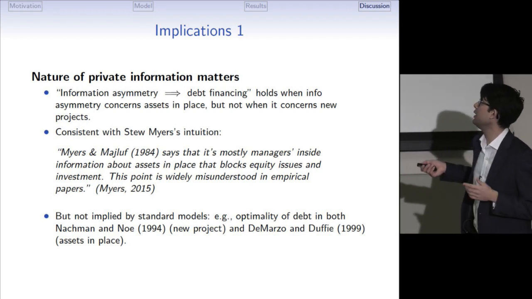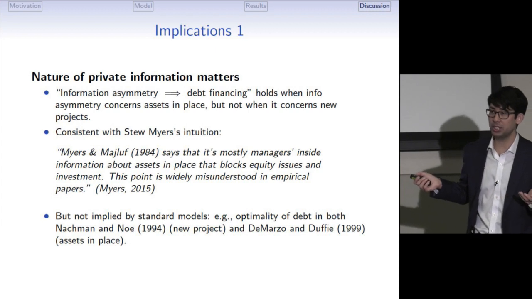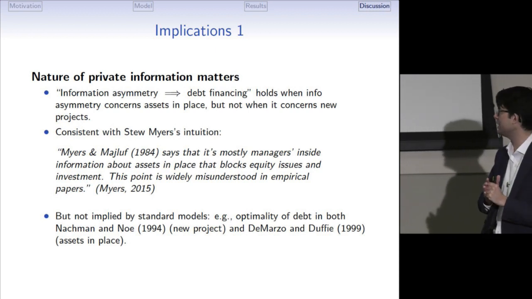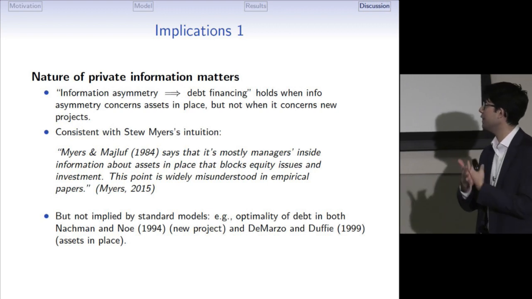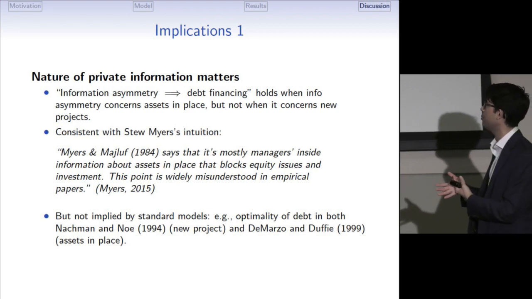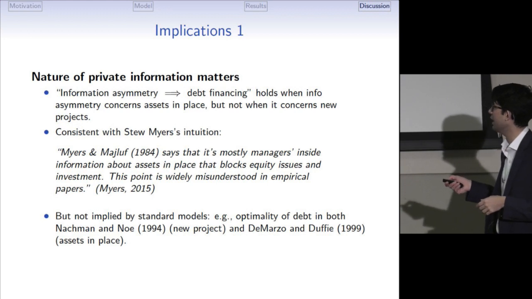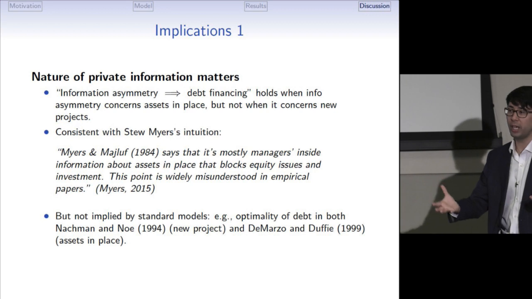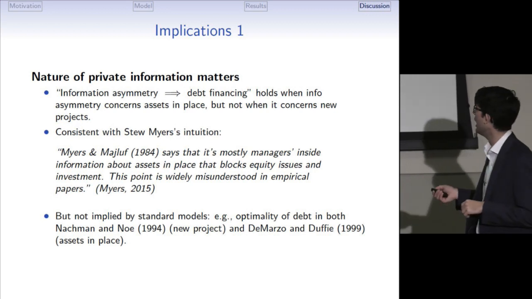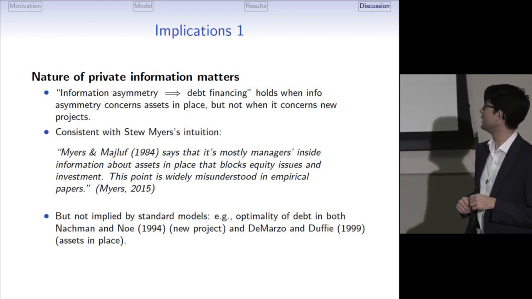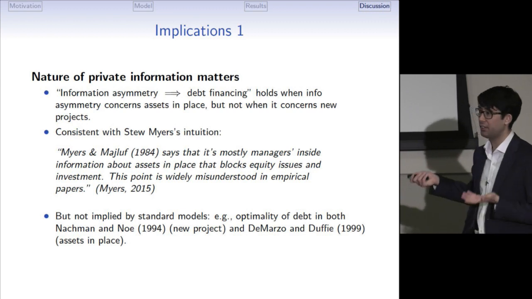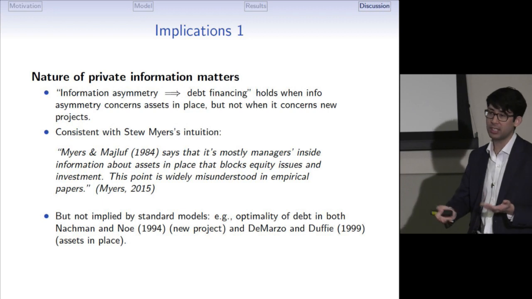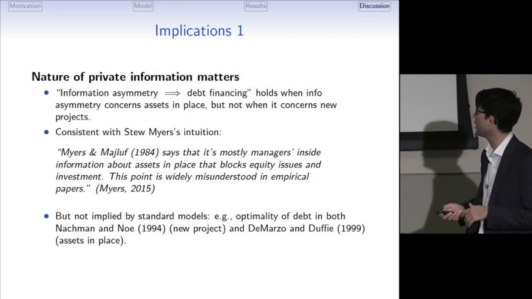This is in line with Stewart Myers's intuition about how the pecking order theory of capital structure should be tested. However, this is not the insight that we get from the classical papers. In the classical model of Nachman and Noe, when the private information is about a new project, the main result is that debt is the optimal security, as well as in the classical model by DeMarzo and Duffie, where the private information is about assets in place, where debt also arises as an optimal security.